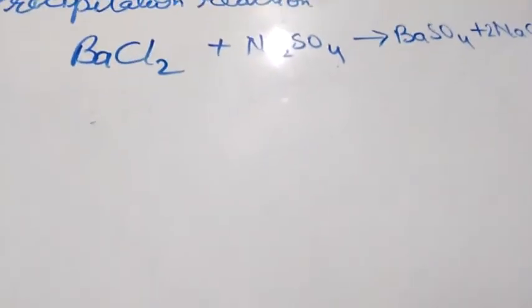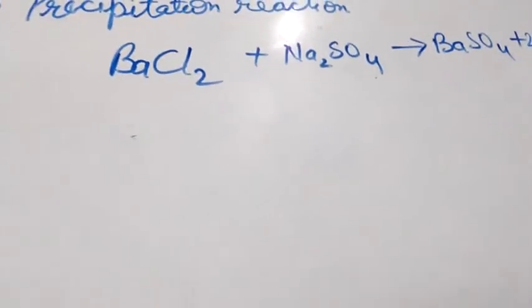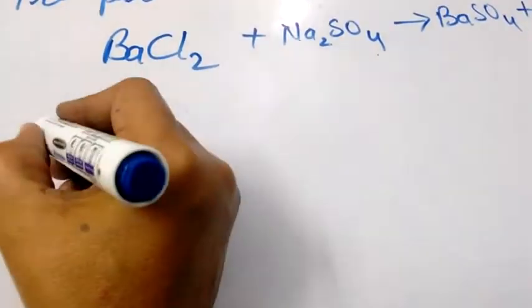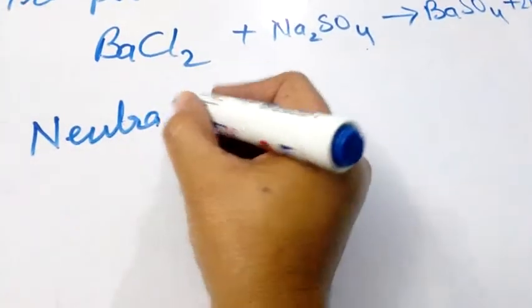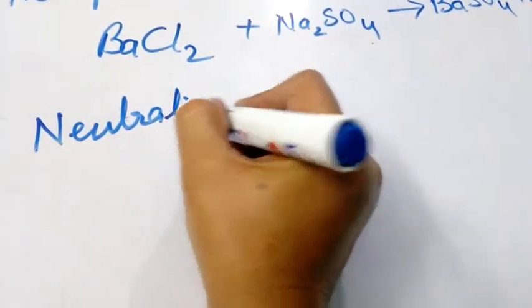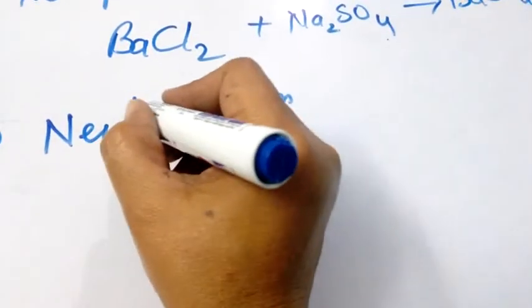Next type of reaction is neutralization reaction. Neutralization reaction means the reaction in which acid and base neutralize their effect and form salt and water.